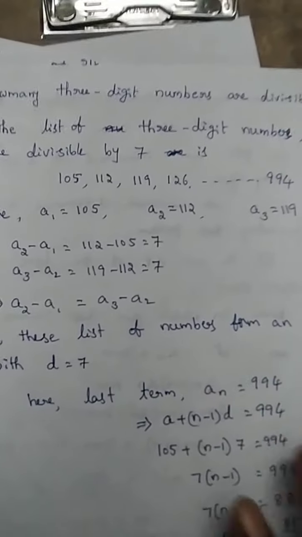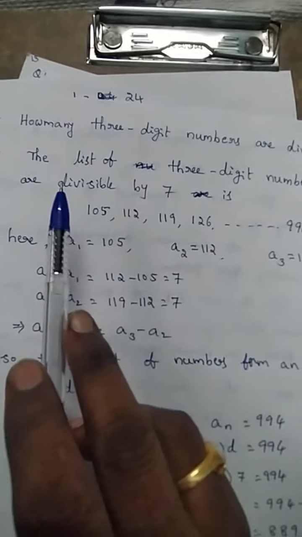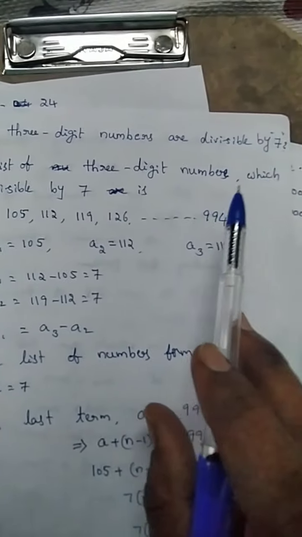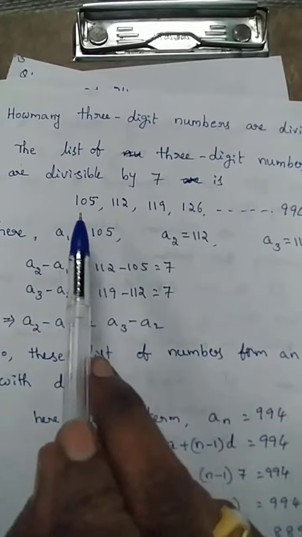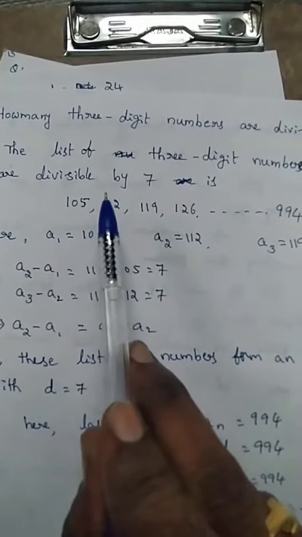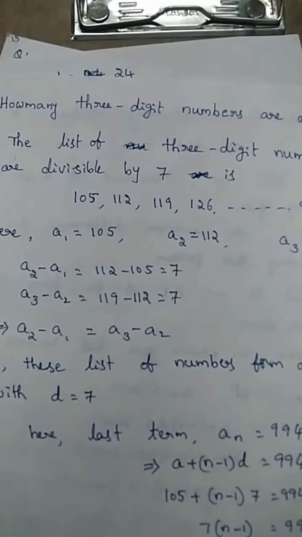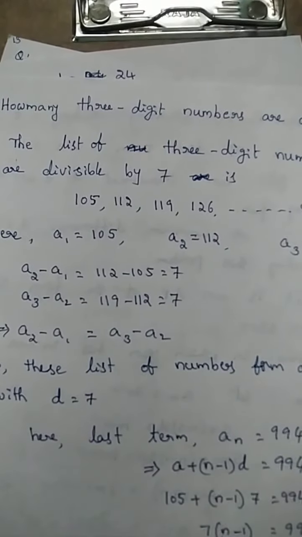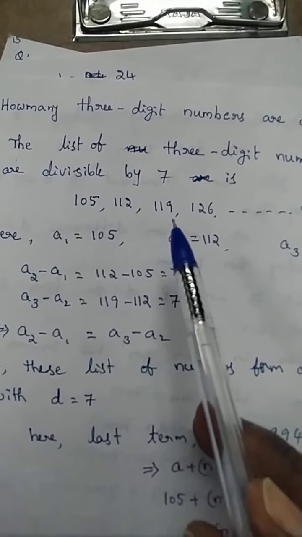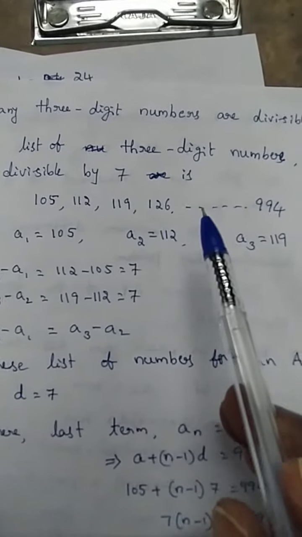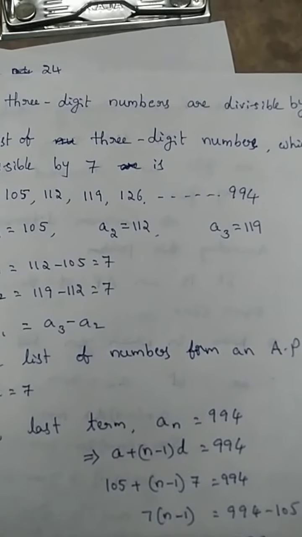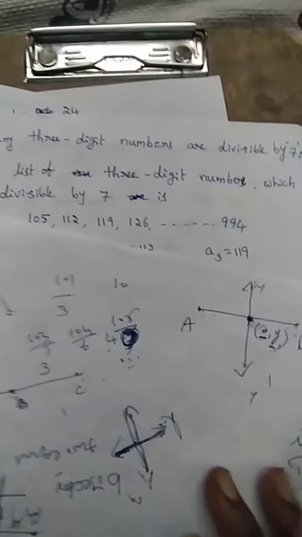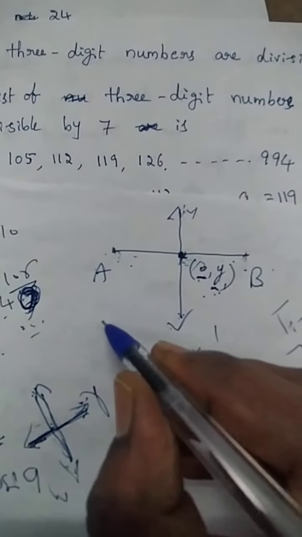So in such a way, what do we write? The list of three-digit numbers which are divisible by 7 is 105. The next number is 112, because 7 is added to that. The next is 119, 126, and so on. The last number is 994. How can you say that it is 994? In the same situation, the biggest number which is divisible by 7 is